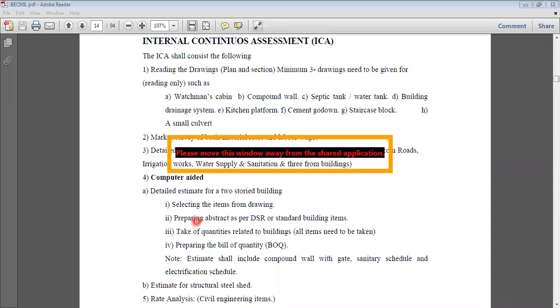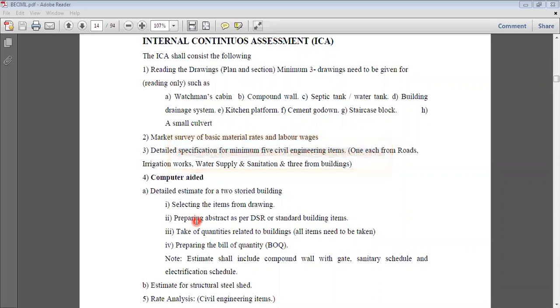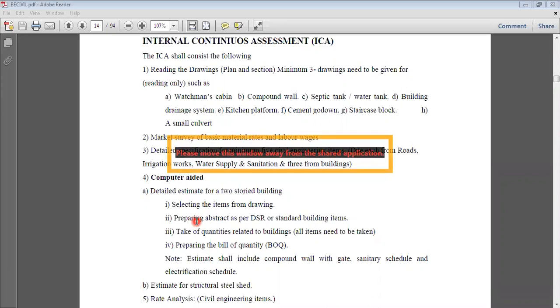Reading the drawings means you have to download the plans and sections of the mentioned activities from the internet. Then market survey, that is material rates and labor wages. You will get these material rates and labor wages from the SSR. Just copy and write them down. The specifications of all activities also come from the SSR. Just copy them in your notebook. So I don't think there will be a problem for the first 3 practicals.